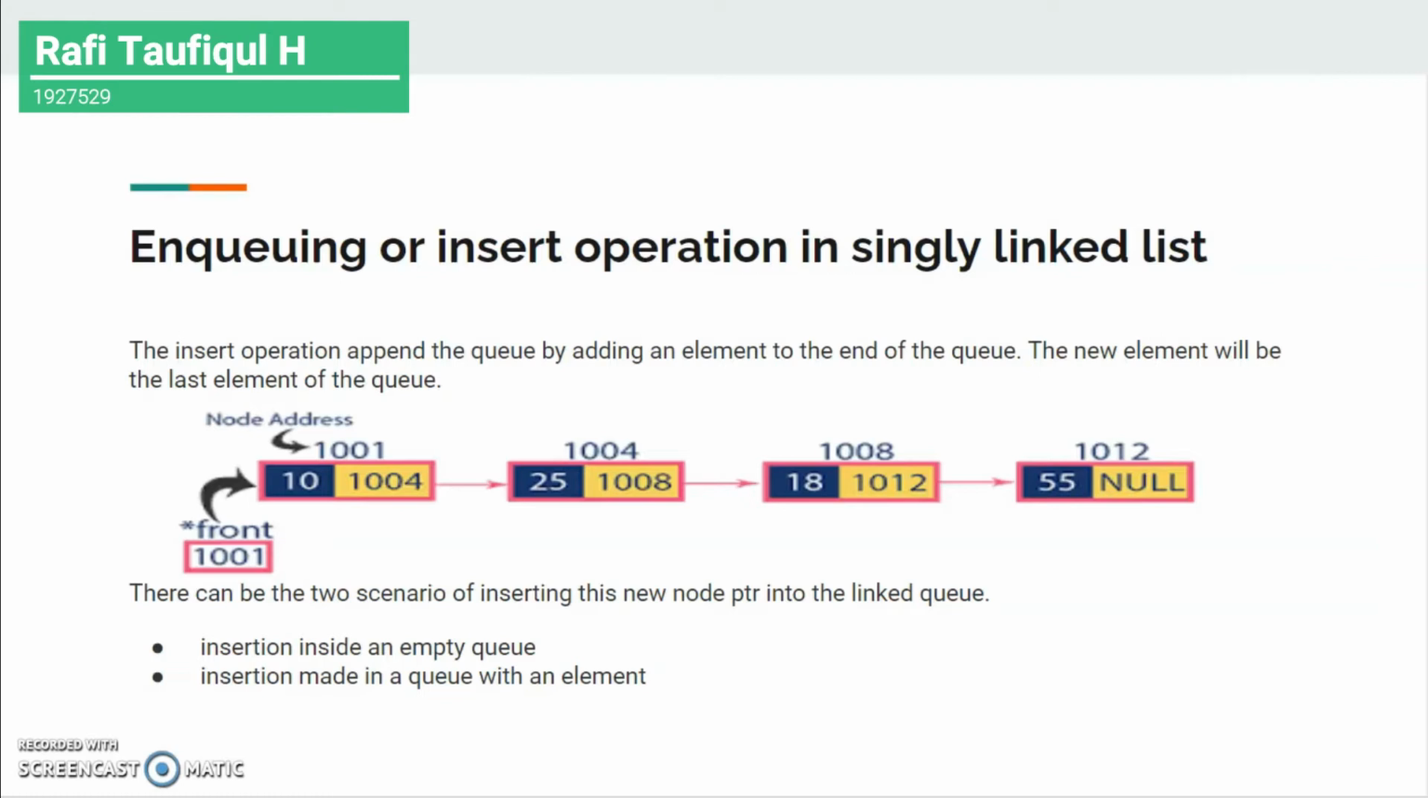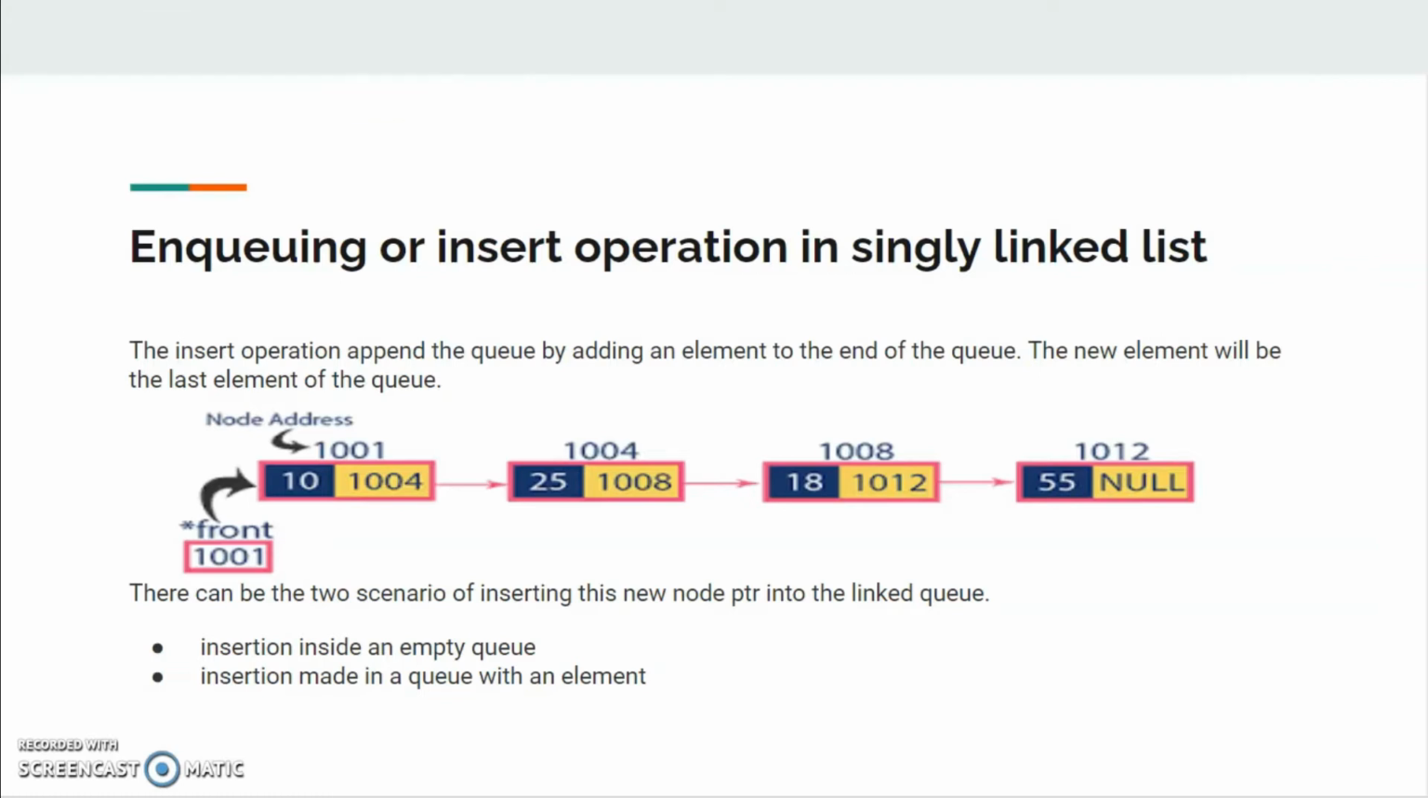So the first one, on the singly linked list, the insert operation appends to the queue by adding an element to the end of the queue. An insertion on the singly linked list can only happen on the rear end of the queue. It cannot happen on the front side because the singly linked list implements the first in first out rule.